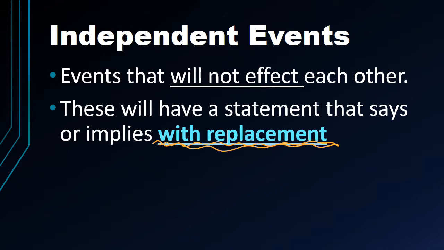A good example of this is that if you roll some dice and then you have a spinner or flip a coin, these events have no effect on each other. We classify that as an independent event. So you are going to be responsible for classifying the event as a dependent event or an independent event. They cannot be both.